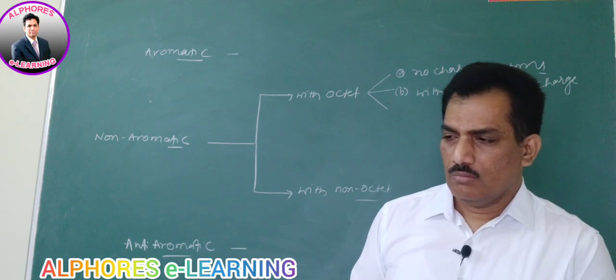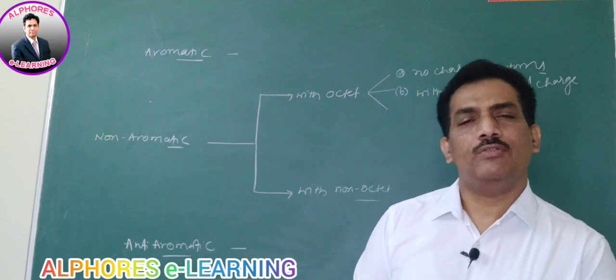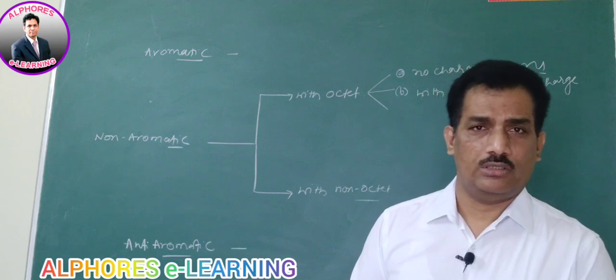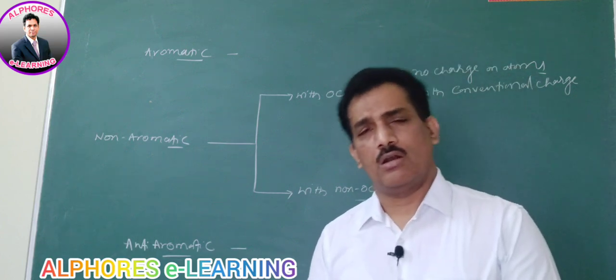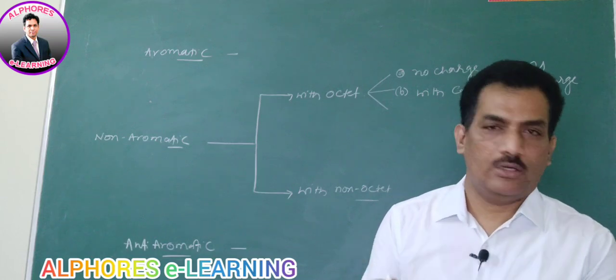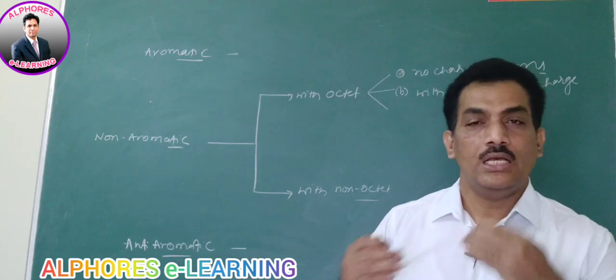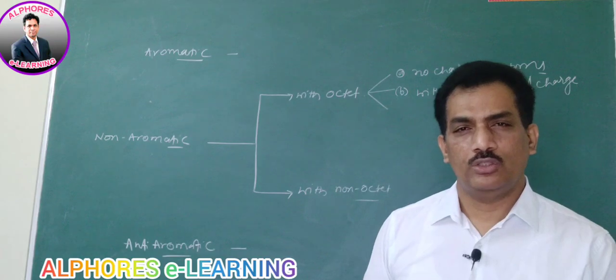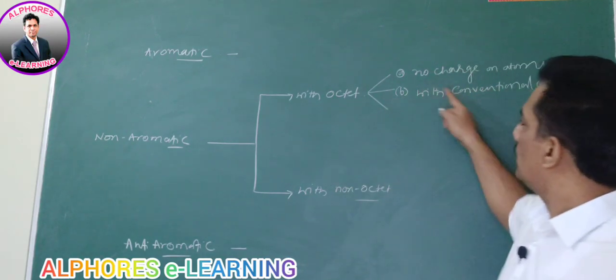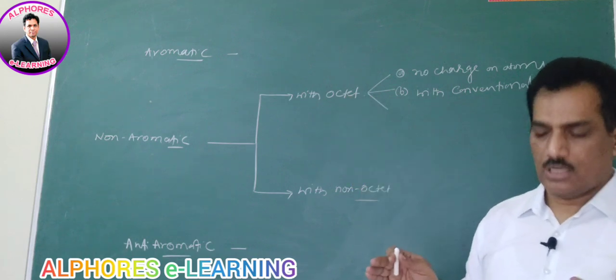Similarly, for metals, conventional charge is positive charge. They should not possess any negative charge because it is non-conventional and they are not stable in that condition. That is, a more electronegative atom possessing negative charge is conventional, and a less electronegative atom possessing positive charge is conventional. Are you following that?